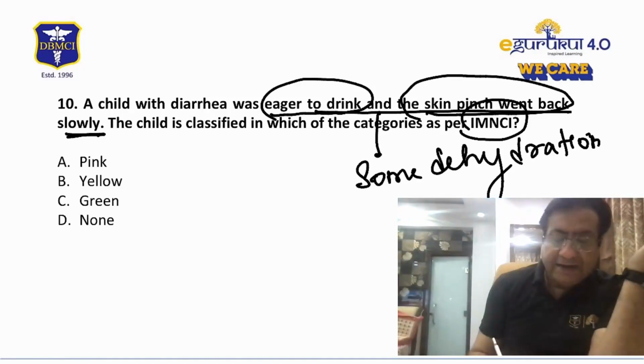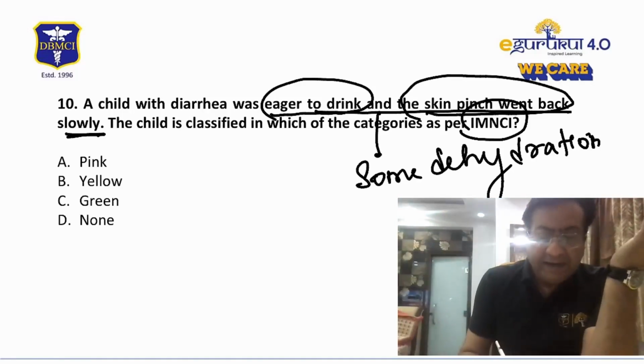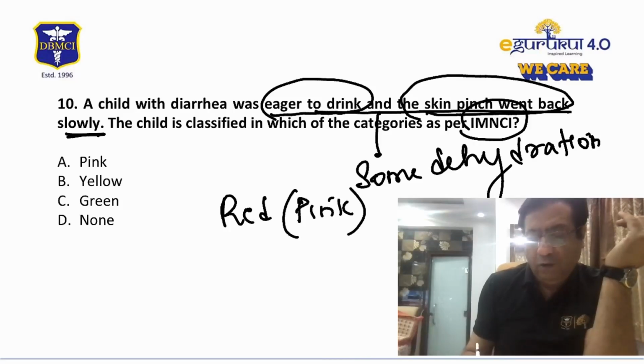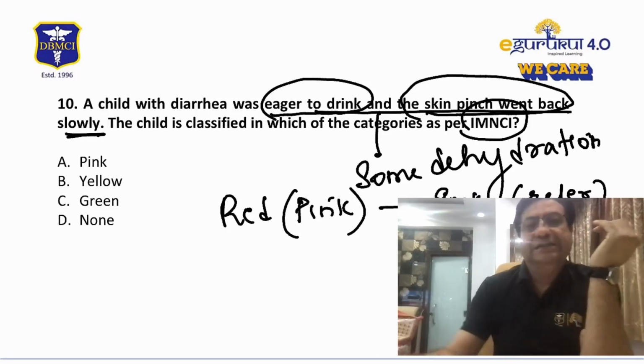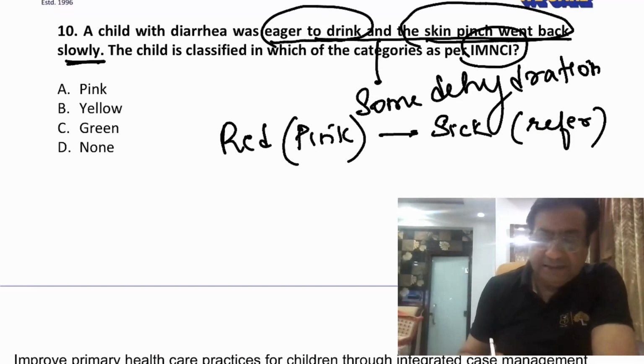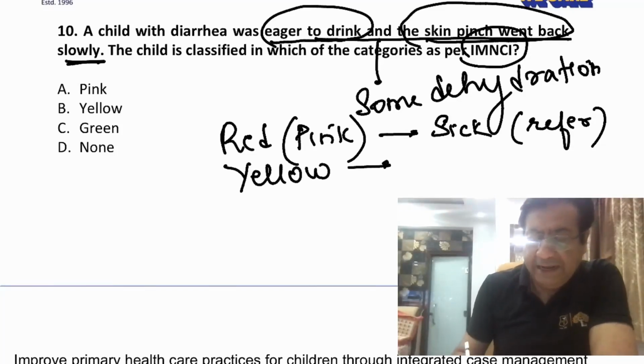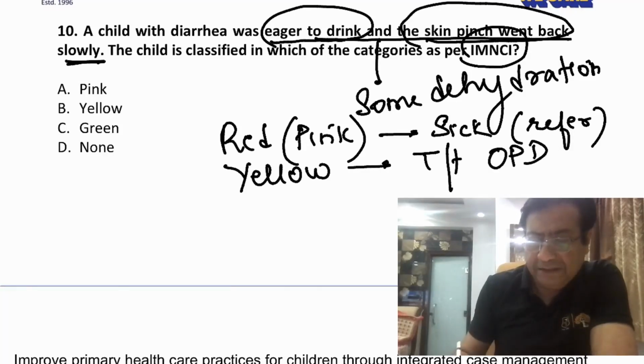There is a red or pink category, meaning this is a very sick child who requires urgent referral to a higher center. The second color code is yellow. This category includes children who need treatment on an OPD basis and require definitive follow-ups.